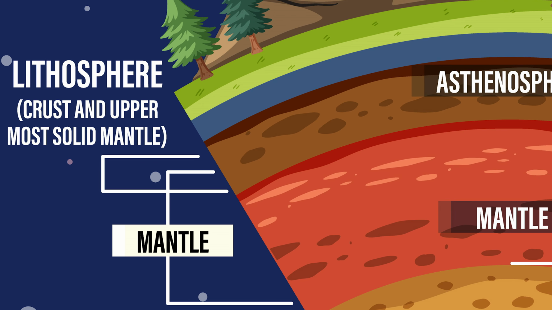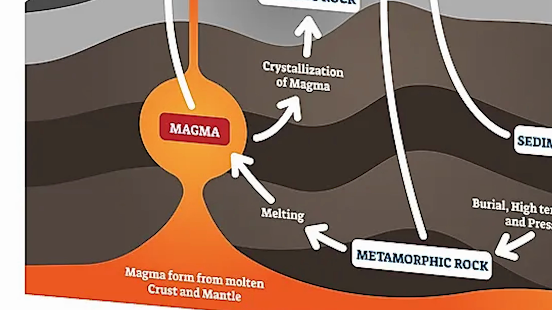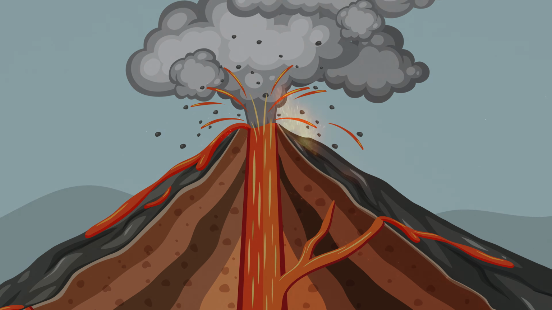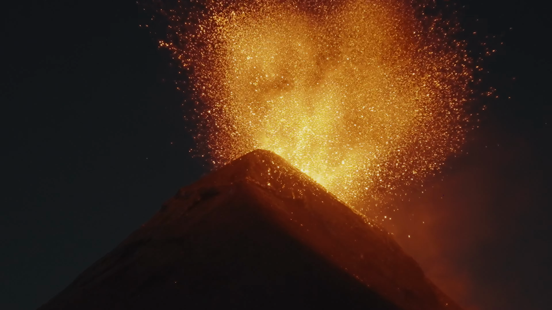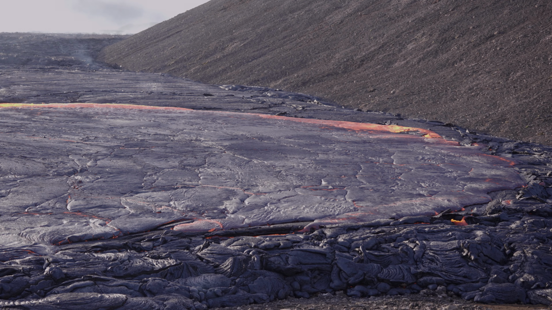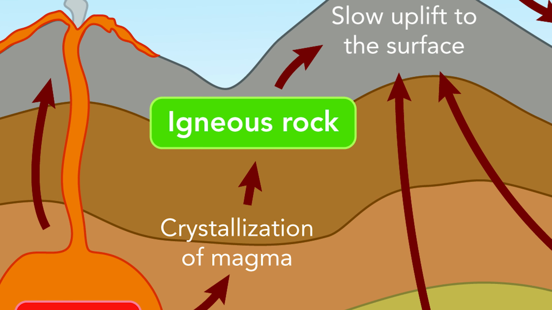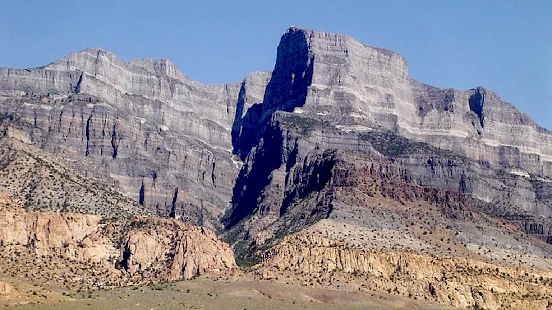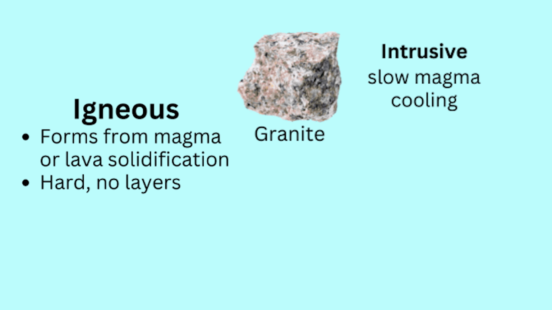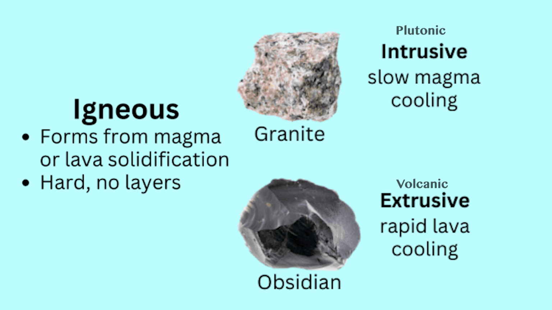Igneous rock. Deep in the Earth's crust, there are places where the rock is melted into magma, which is a mixture of crystals and liquid rock. Sometimes the magma erupts out of the earth through a volcano, and then it is called lava. Formed when the lava cools and hardens on the Earth's surface, it is called volcanic igneous rock. If the magma cools and hardens under the ground, it is called plutonic igneous rock. This rock is very hard and has no layers. Examples of igneous rock are granite, which is intrusive, slow magma cooling, and obsidian, which is extrusive, which is rapid magma cooling.